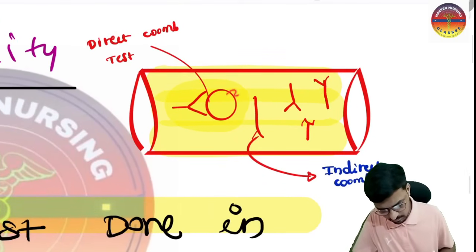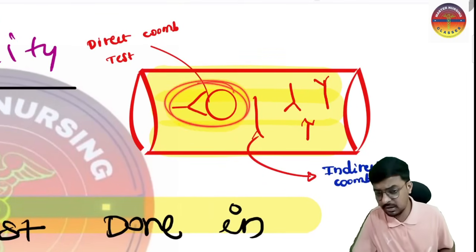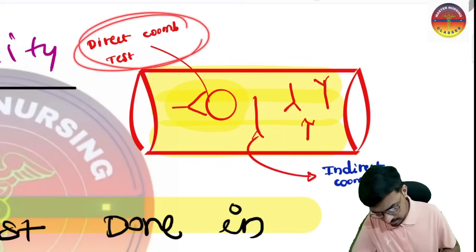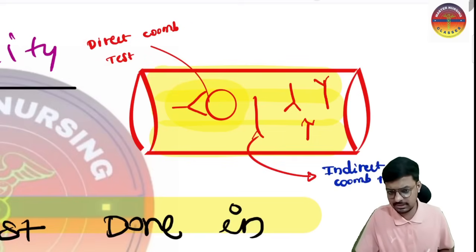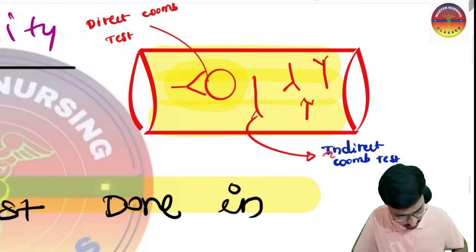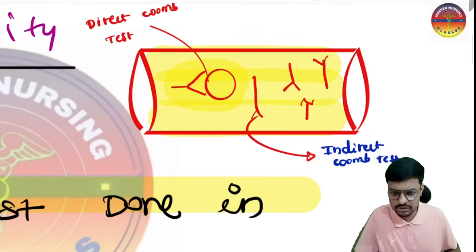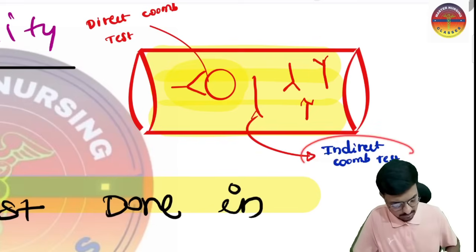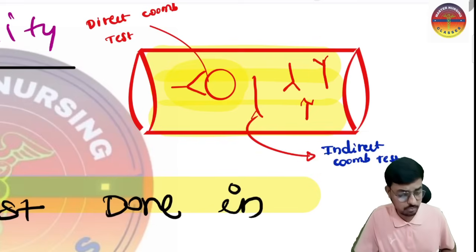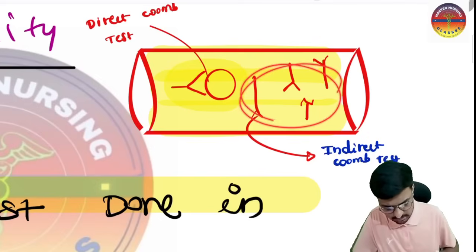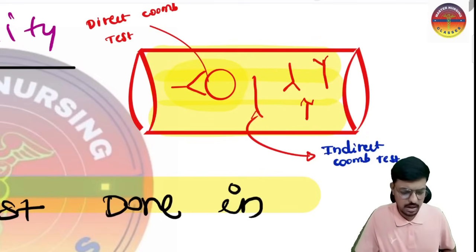Then where do we perform the direct Coombs test, sir? In hemolytic anemia, in that particular situation, the direct Coombs test is the best test. In case of incompatibility, that is in Rh incompatibility, the indirect Coombs test is the best test. What is the indirect Coombs test measuring? It measures the antibodies which are freely floating in the plasma and not attached to the surface of the RBC.